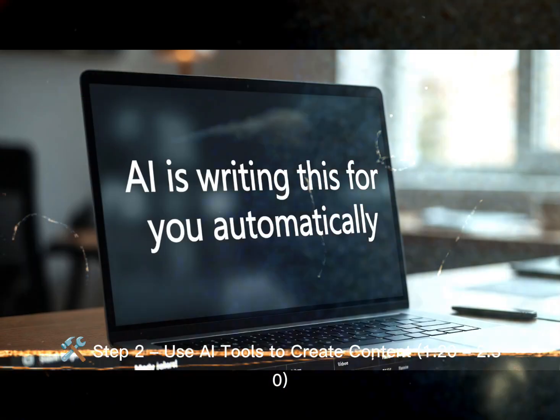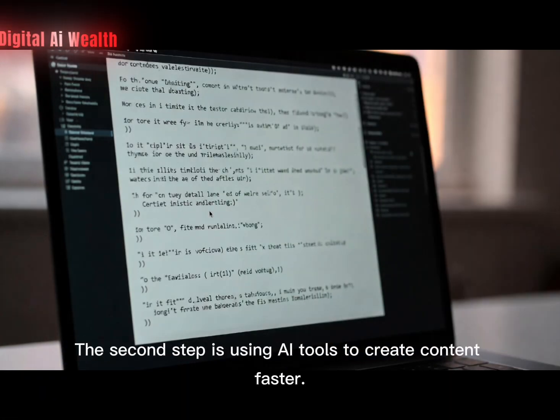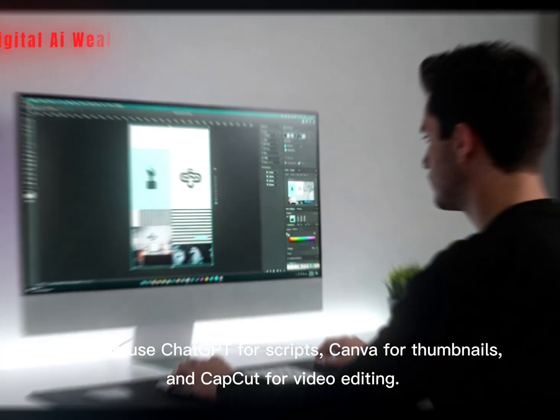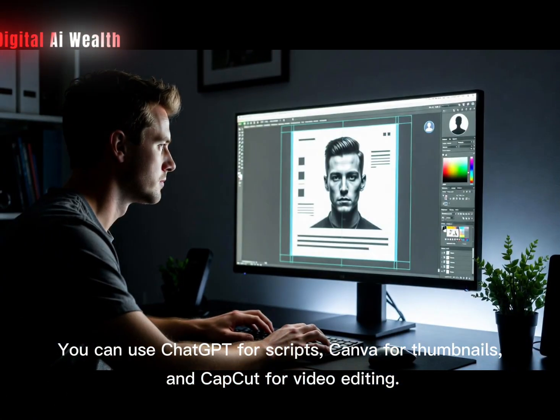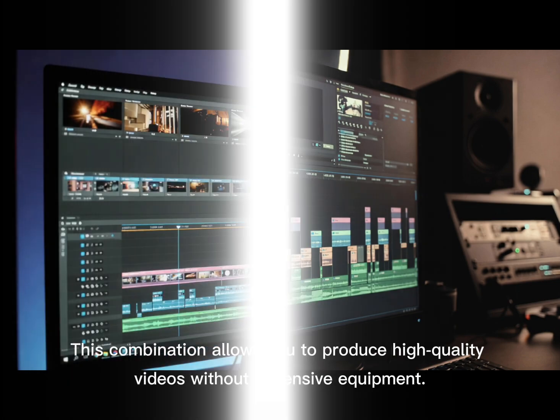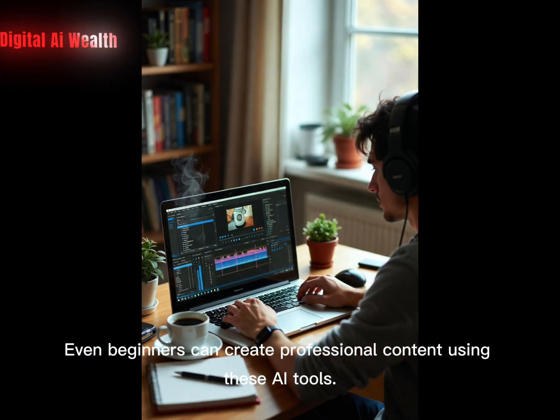Step 2. Use AI tools to create content. The second step is using AI tools to create content faster. You can use ChatGPT for scripts, Canva for thumbnails, and CapCut for video editing. This combination allows you to produce high-quality videos without expensive equipment. Even beginners can create professional content using these AI tools.